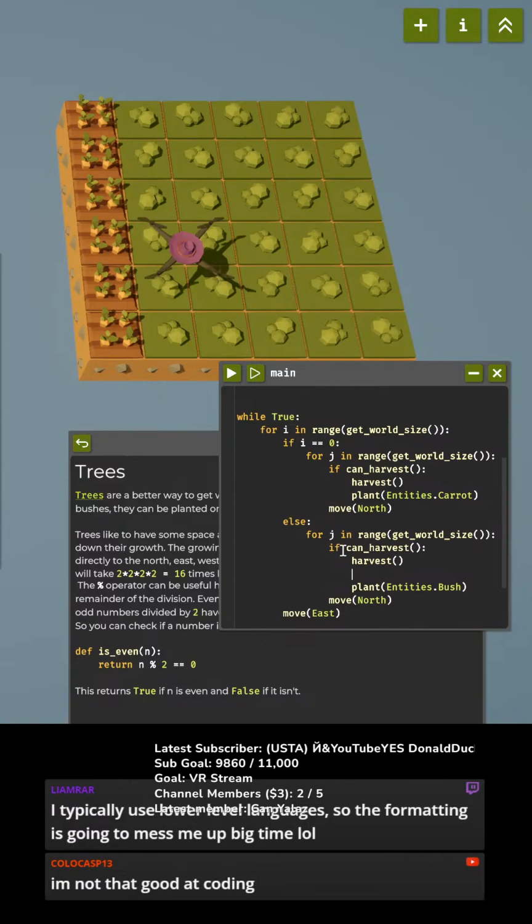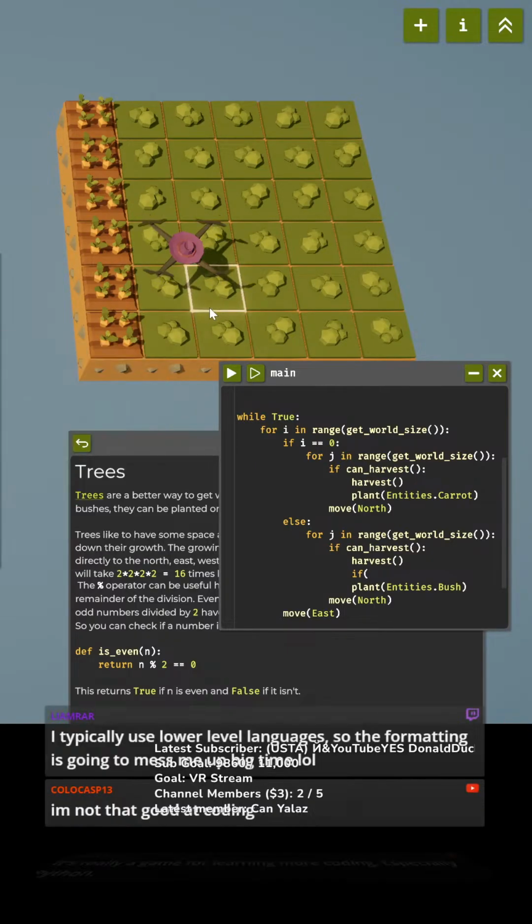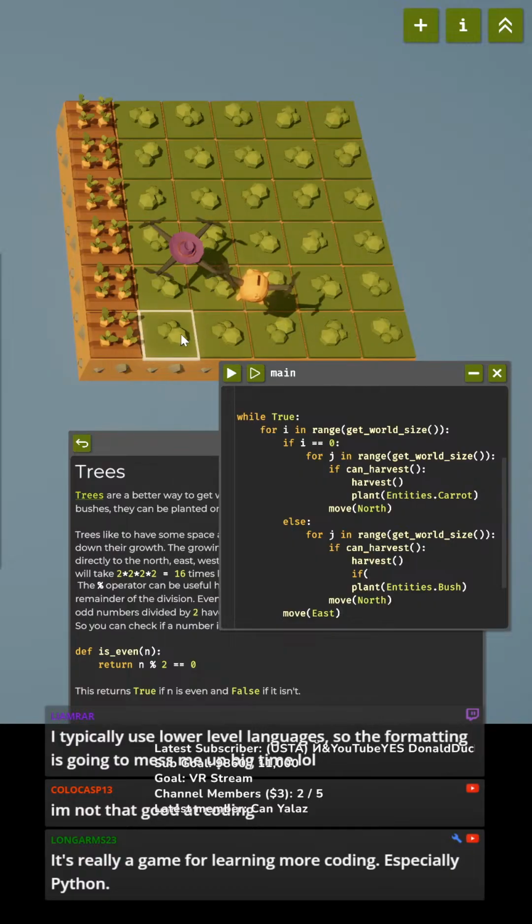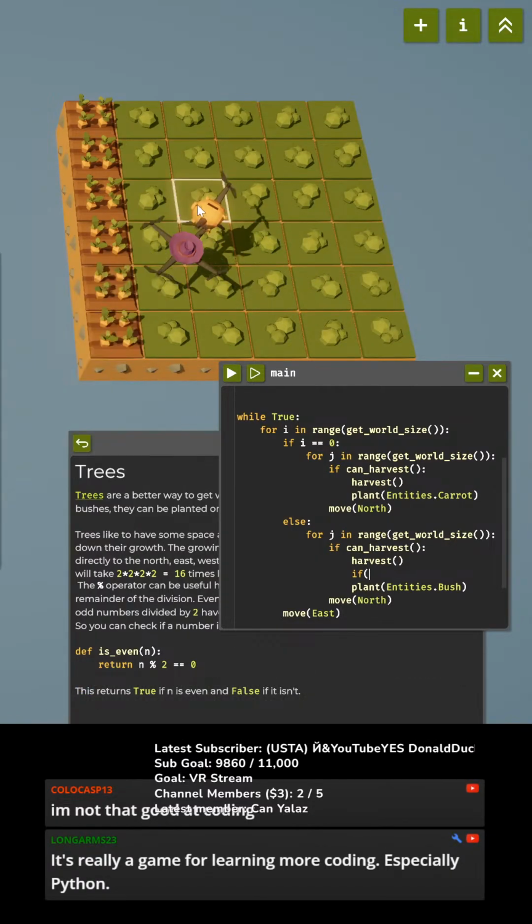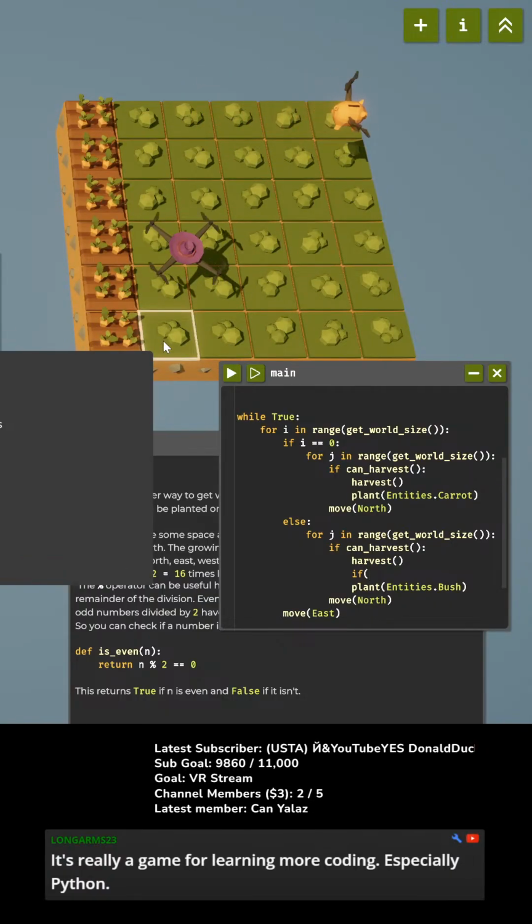And then, if, let's see here. So let's make it like these diagonal squares here are going to be trees. So if J, or wait, okay, so hold on, which one's I and which one's J?